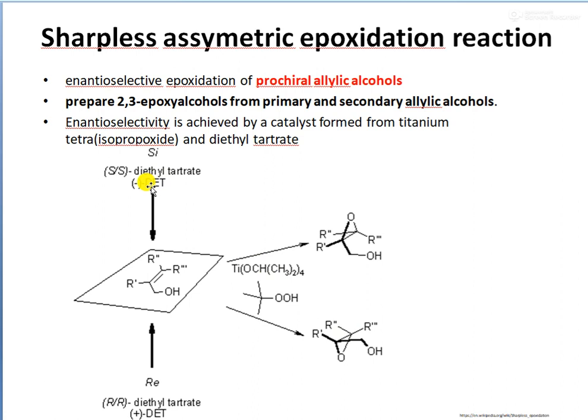Diethyl tartrate can be either dextro or levo, and depending on the choice of the configuration of this diethyl tartrate, we get two different isomers of the 2,3-epoxy alcohol, and we are also using tertiary butyl alcohol as a solvent. So this is the Sharpless asymmetric epoxidation reaction. This is also a very important method for the preparation of epoxides.